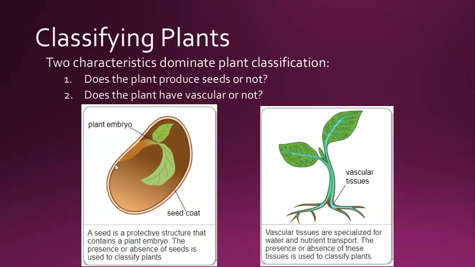The outer shell of the egg itself protects the embryo growing inside, the baby chicken growing inside. Well, same thing with a seed. A seed is a protective structure that contains the plant embryo.